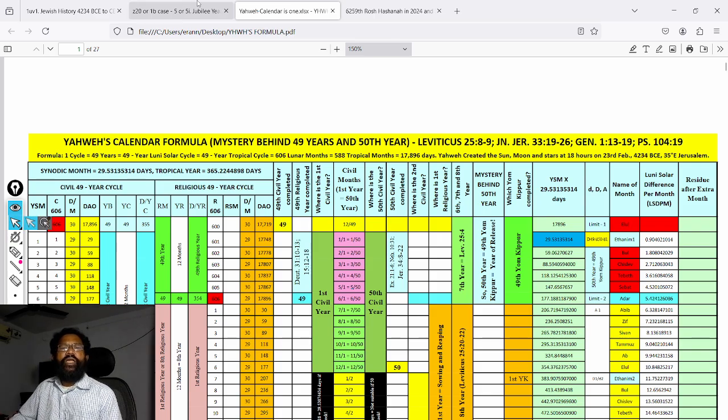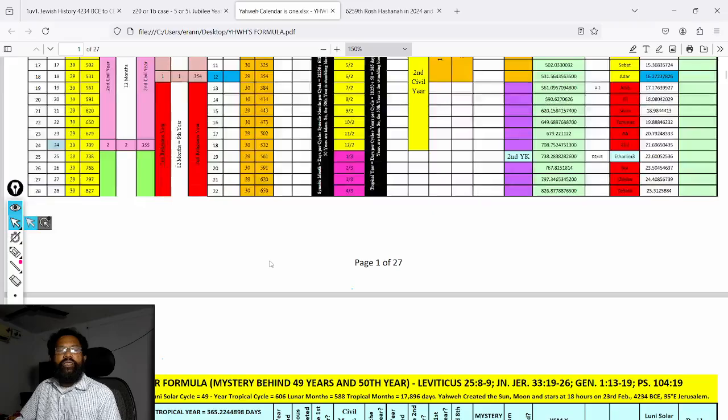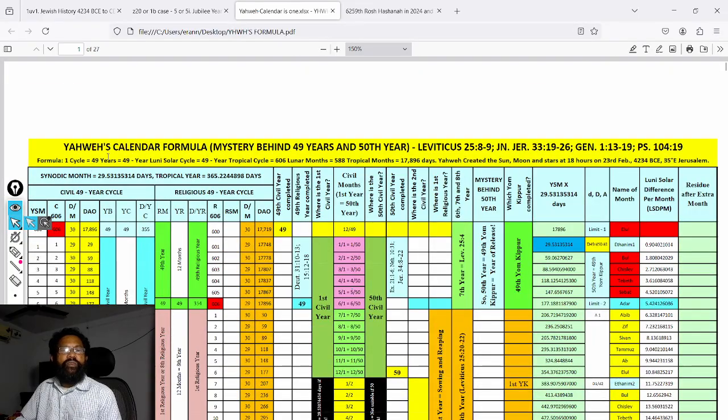With the help of YAHWEH'S calendar formula, we can calculate. This is the formula of YAHWEH'S calendar. See, this is the 49 cycle. One cycle means 49 years, which equals a 49-year lunar solar cycle, and equals a 49-year tropical cycle, which equals 606 synodic months, and again equals 588 tropical months, and equals 17,896 days. This is the formula. This formula was explained to the great prophet Moshe on Mount Sinai.